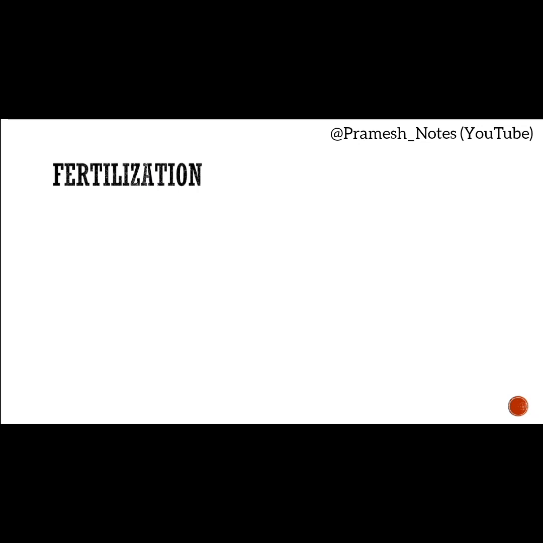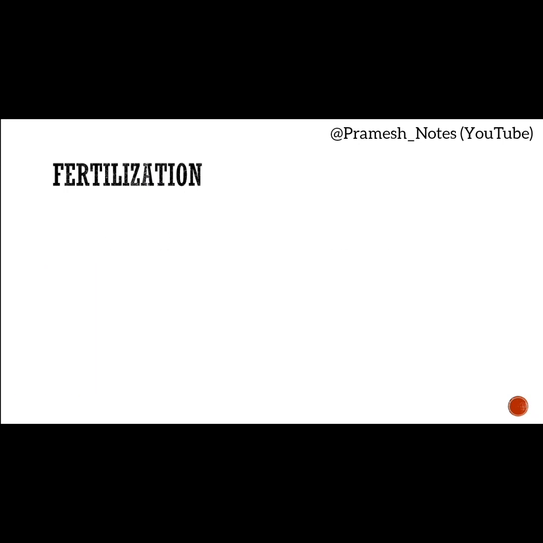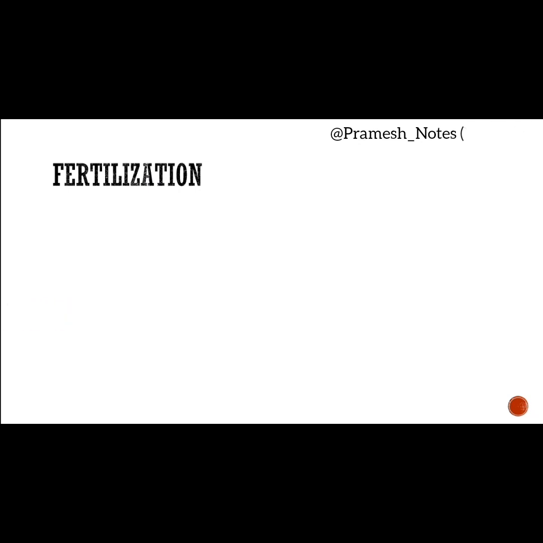Till now, we discussed only gametogenesis and fertilization. Now the original game of embryology starts and passes through several steps like gastrulation, blastulation, etc., which we will discuss in upcoming videos. So see you again with a new topic called embryogenesis, under which we discuss the cleavage stage, morulation, blastulation, gastrulation. After all this we discuss organogeny and organogenesis, also metamorphosis, and then we shall end this chapter.